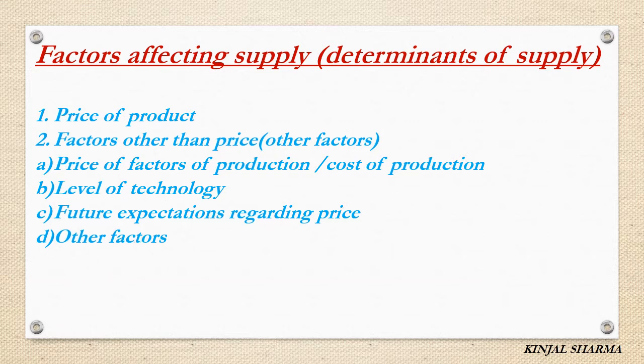Other factors. Apart from level of technology, price and cost of production, what other factors can affect supply? Supply increases when there is an increase in the number of firms producing the product, or when political stability exists, natural conditions remain conducive, and efficient law and order mechanisms and a legal system exist. And supply decreases when any of these factors changes against supply.